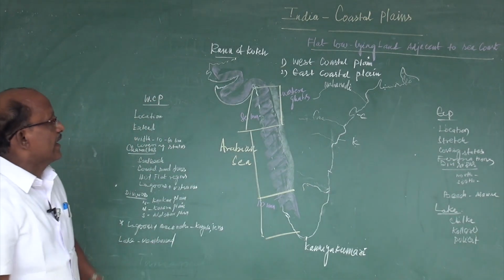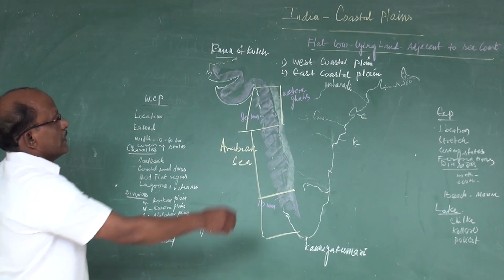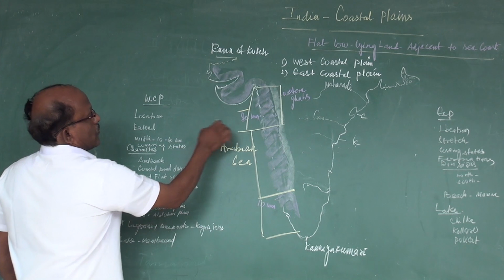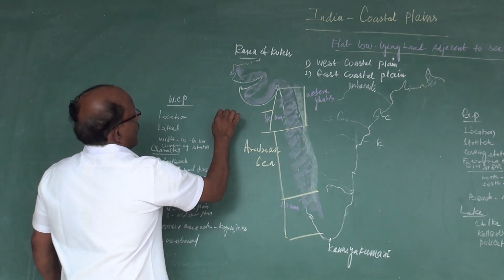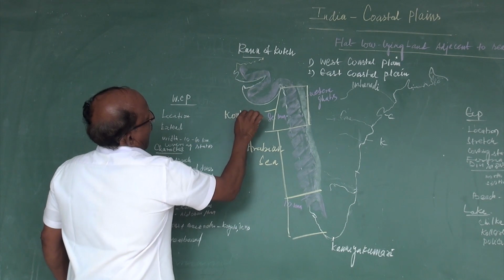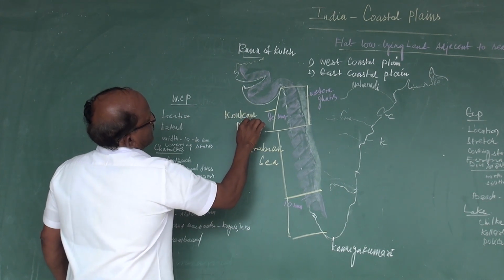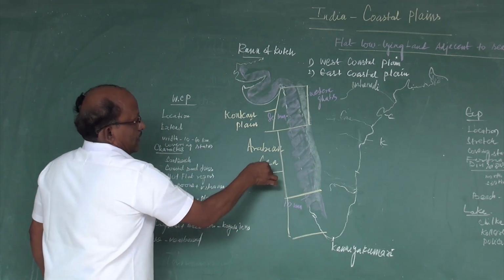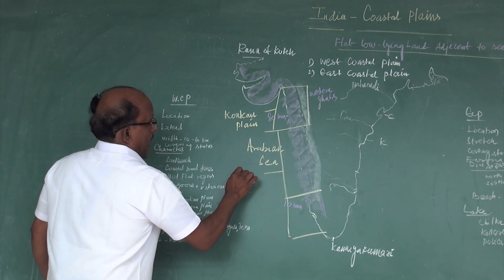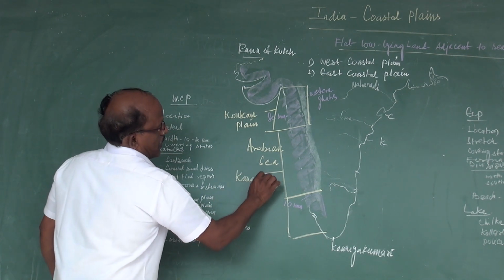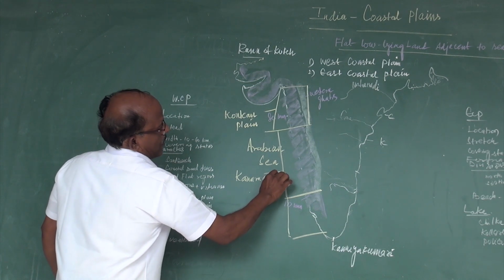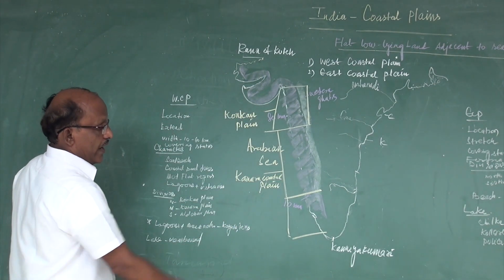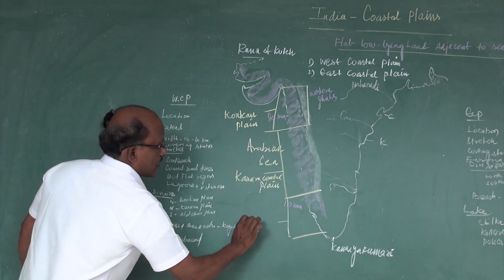There are 3 divisions in the Western Coastal Plains. The northwestern part of the Western Coastal Plain is called Konkan Plain. Then the middle, covering the Karnataka state, is the Kannada Coastal Plain. The third one is the southern part, the Malabar Coastal Plain.